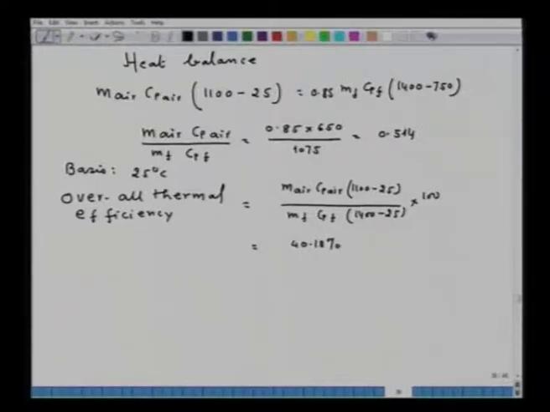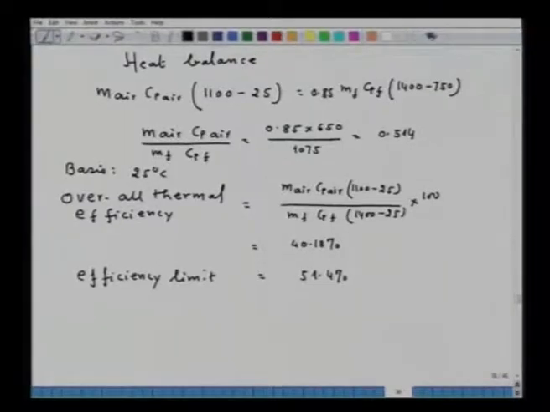Similarly, one can calculate efficiency limit. I leave it to you, and the efficiency limit will come out to be equal to 51.4%. Please solve yourself. Formula, everything is given.